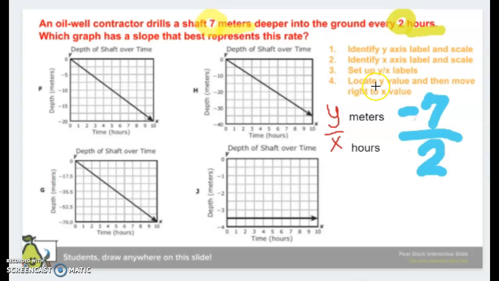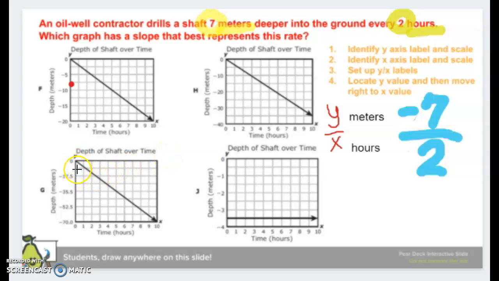Step 4 tells me to locate the y value first. Remember, we locate that one on the y-axis. Change my color. We're looking for a -7. On my first graph, -7 is about here. I'm going to put my first mark on there.